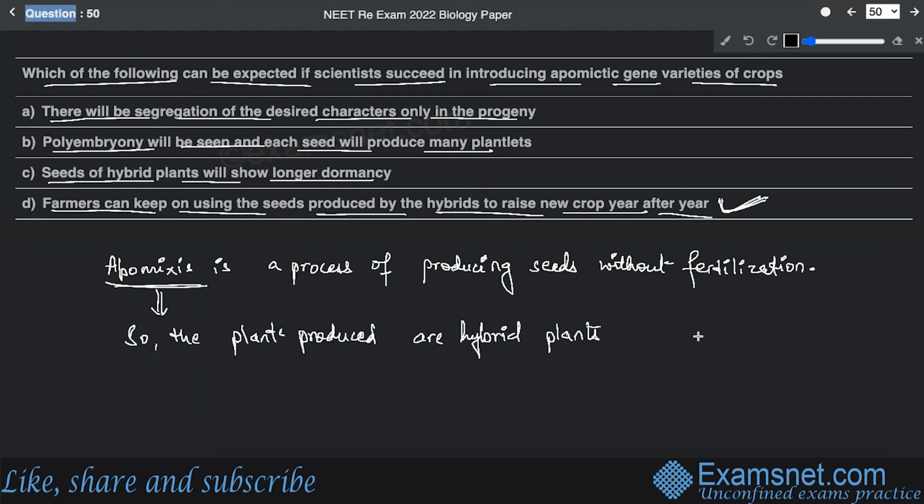So it is one such advantage that the farmers need not buy the seeds year after year. Rather, they can keep on using the seeds produced by the hybrids to raise a new crop every year. So we can say that farmers can keep on using apomictic seeds year after year.